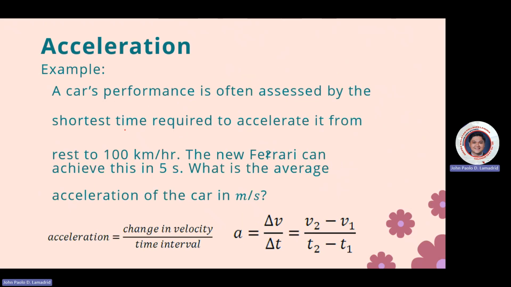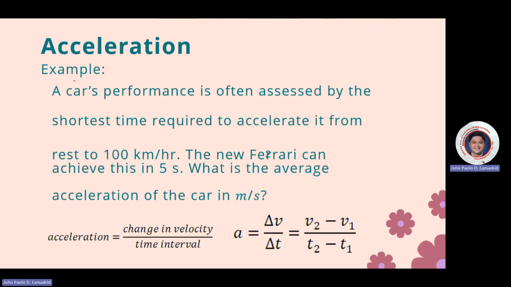Now, for example, a car's performance is often assessed by the shortest time required to accelerate from rest to 100 kilometers per hour. The new Ferrari can achieve this in 5 seconds. What is the average acceleration of the car in meters per second squared?